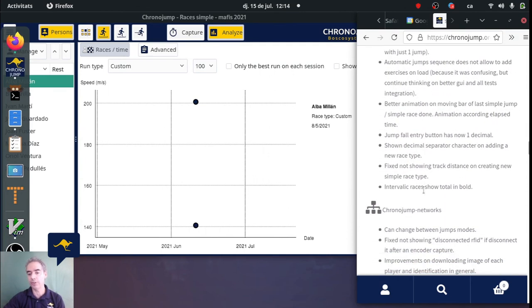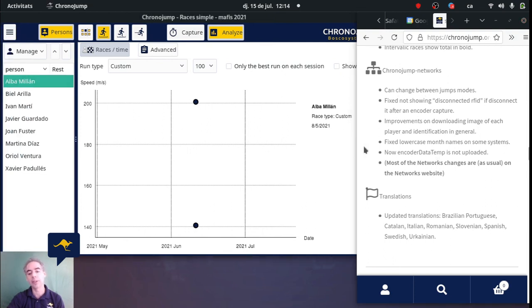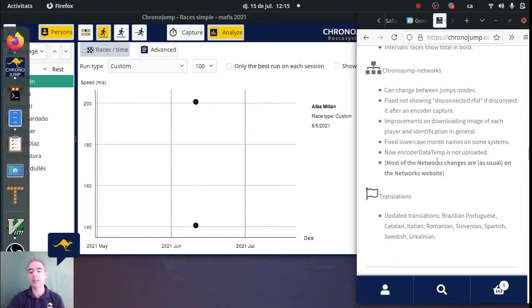So there are more changes, as you can see, but going to ChronoJam networks, the most relevant is not here in the software, it is more in the website. So the website is improving a lot for ChronoJam networks, and the website helps you to see the data of all the stations and to create new exercises, create new tasks, synchronize the machines and everything. So there are some changes here in the software, but the relevant ones are in the website.